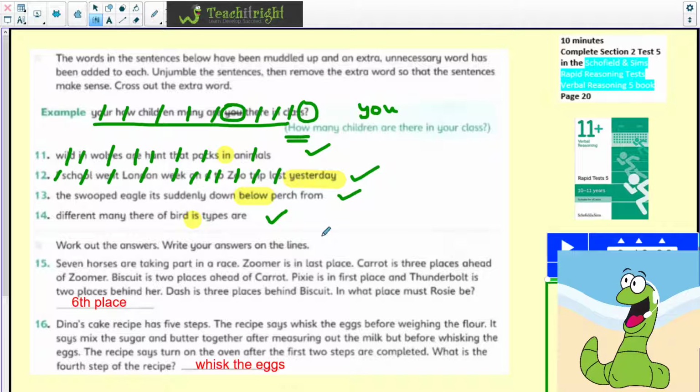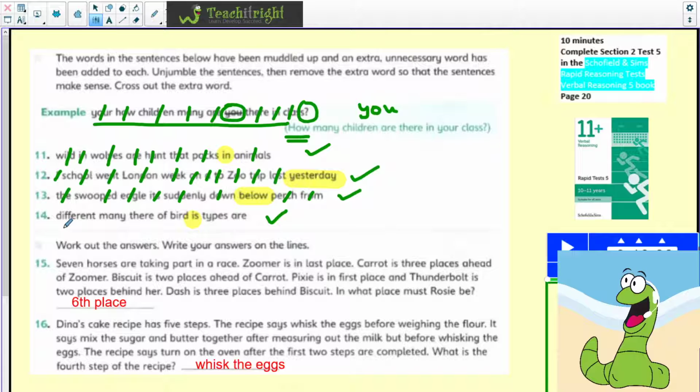Question 13. We've got the word we didn't need, we've identified that, but let's go through what the sentence says. The swooped eagle, it suddenly down below perch from. So what would make sense here? The eagle swooped down suddenly from its perch. So below is the word that's not required.